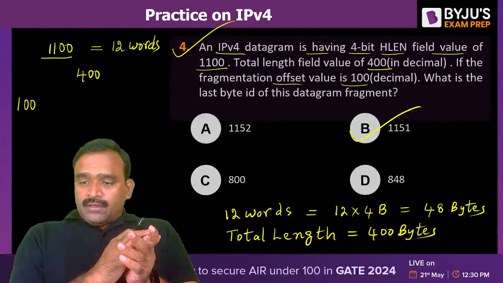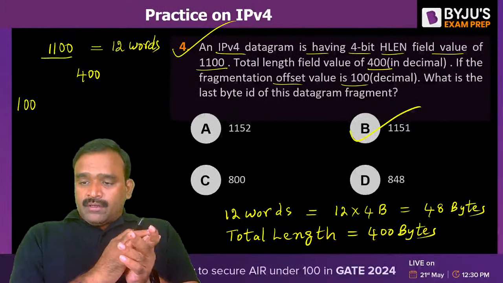I think this question you can answer. Fifth question. An IP version 4 datagram header has a total length field value of 0x0034. Actually, it is not directly given in decimal. It is given in hexadecimal. The total length field value is 16 bits, so 0034 in hex is 0000, 0000, 3 means 0011, 4 means 0100. This is the 16-bit value.